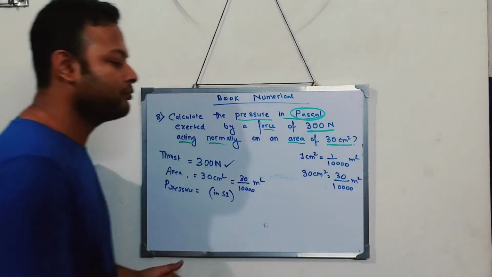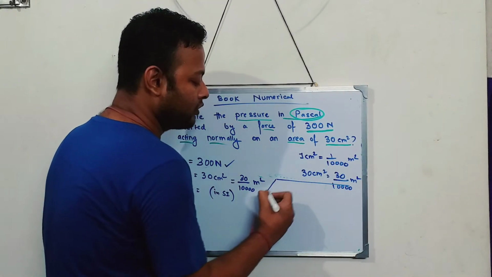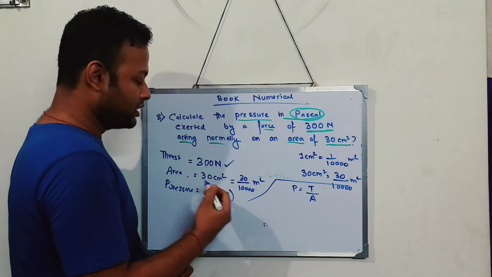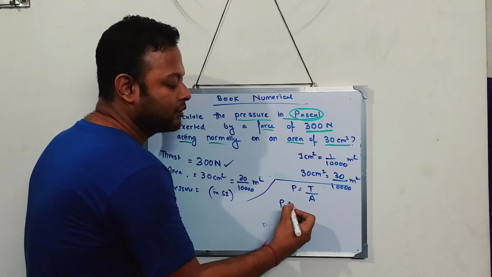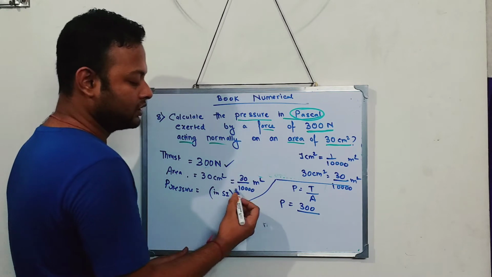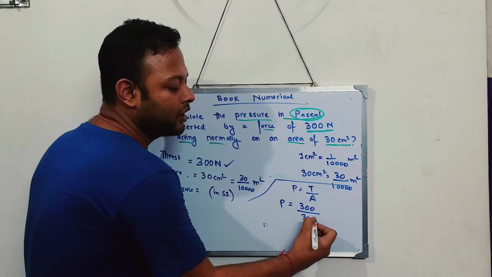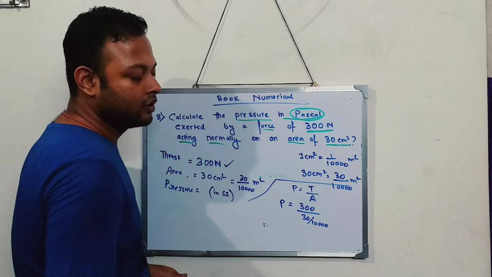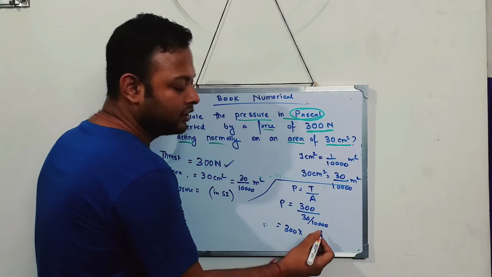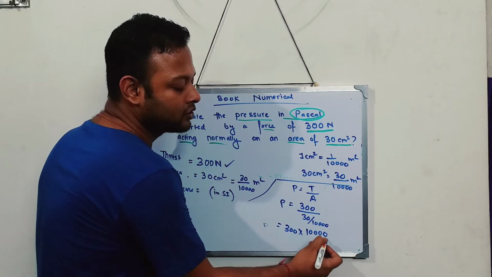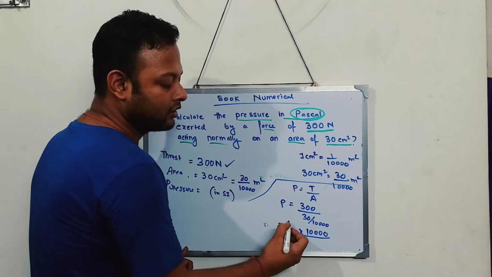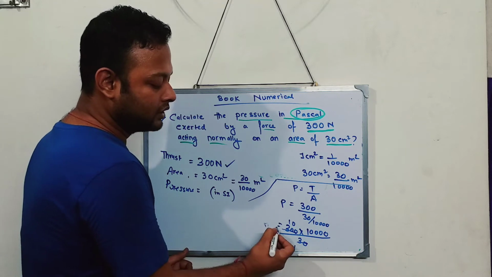Now I will just do the sum. I know the formula. Pressure is equal to thrust by area. This is the formula that I will use. So what is the pressure given? It is not given, so I have to find the pressure. Thrust is given as 300, and area is given as 30 by 10,000. Now use your concept of maths and get the answer. The 10,000 will come up, and this 30 will stay where it is. Now cancel 10, 10.